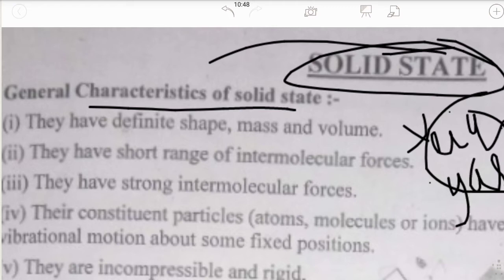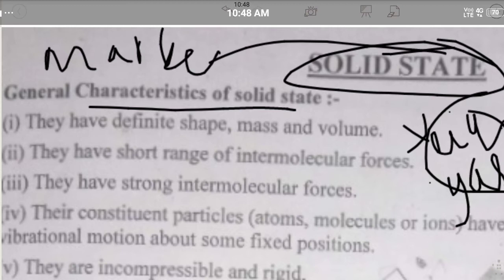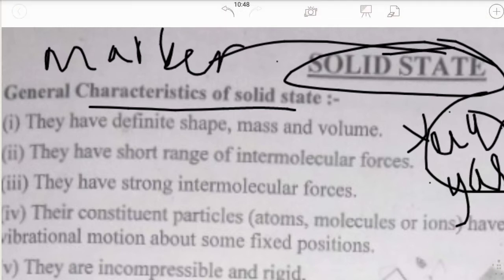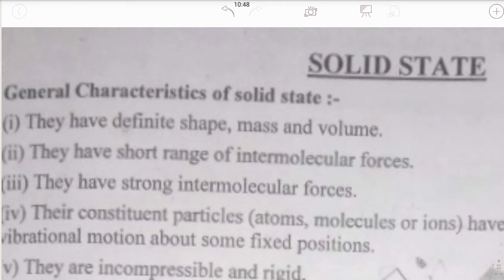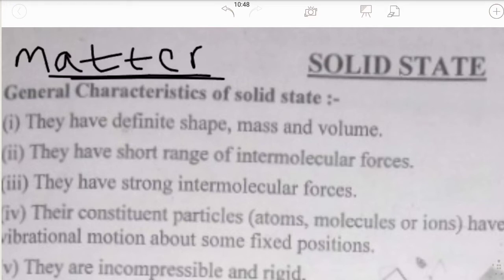Everything around us is matter. For example, you can take a marker, mobile, bottle, etc. Everything around us is solid. Matter is classified. You know what is matter? Matter is anything that has mass and occupies volume. Everything around us is matter: bottle, books, etc.